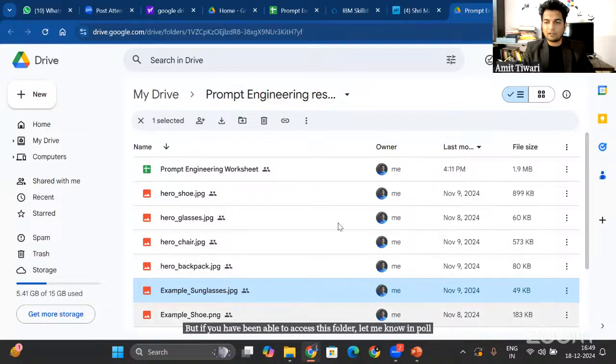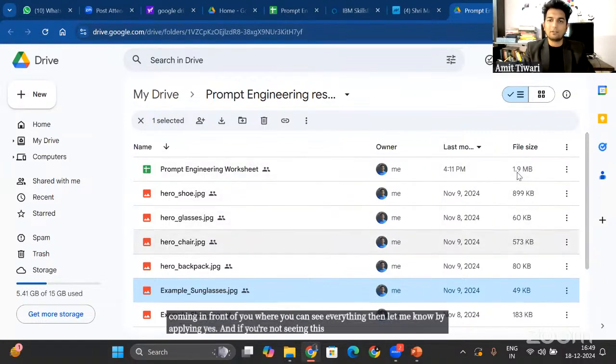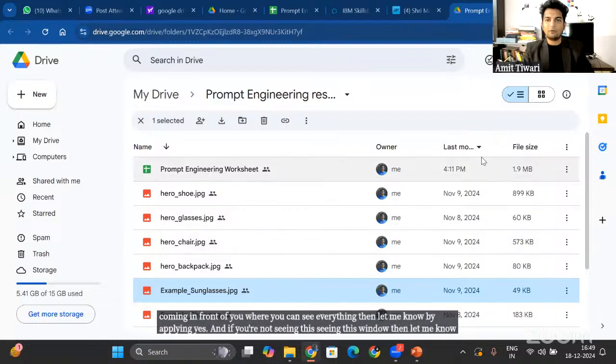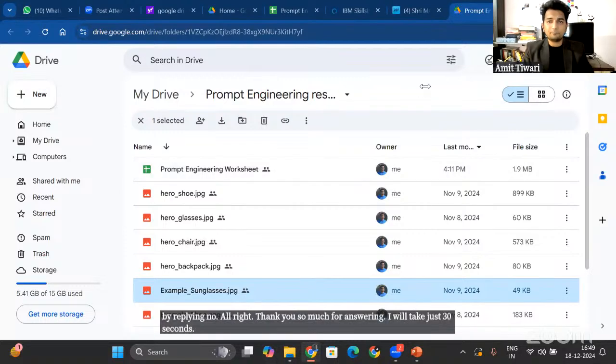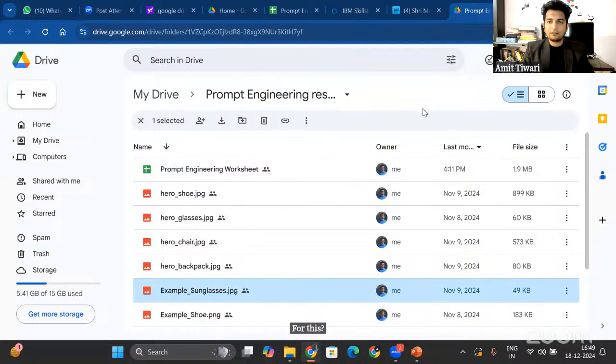I'm sharing the poll right now. If you have got to the link and you have this window coming in front of you where you can see everything, then let me know by replying yes. And if you are not seeing this window, then let me know by replying no. All right. Thank you so much for answering. I will take just 30 seconds for this. All right. 91% of you have replied yes, and I'm still waiting for some more.